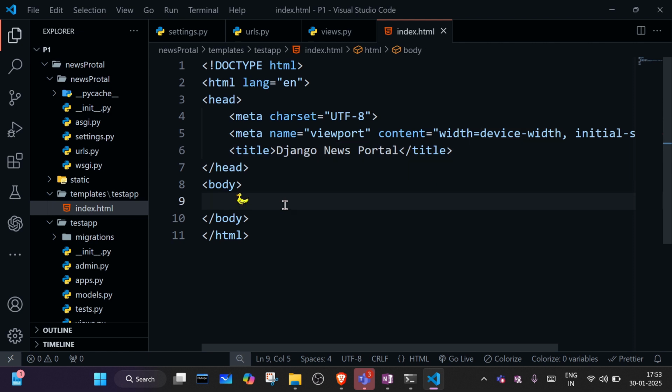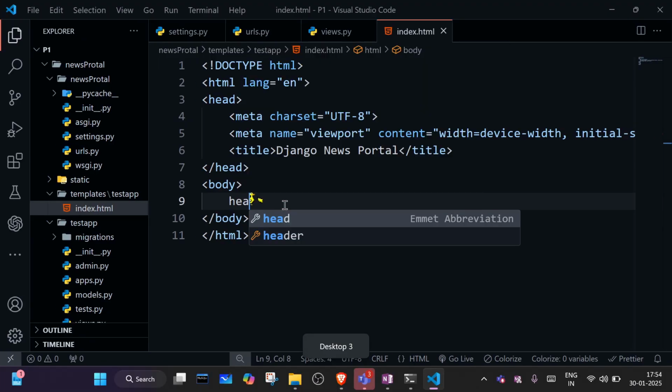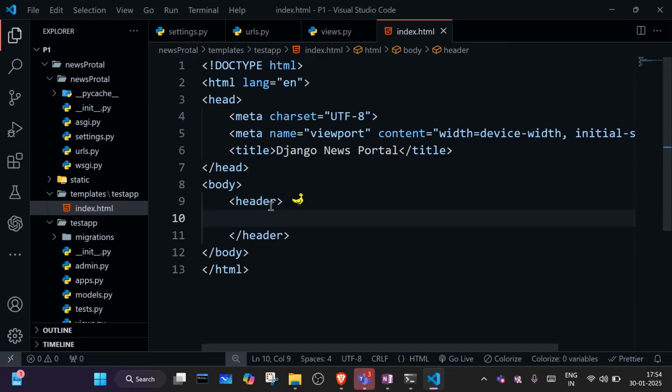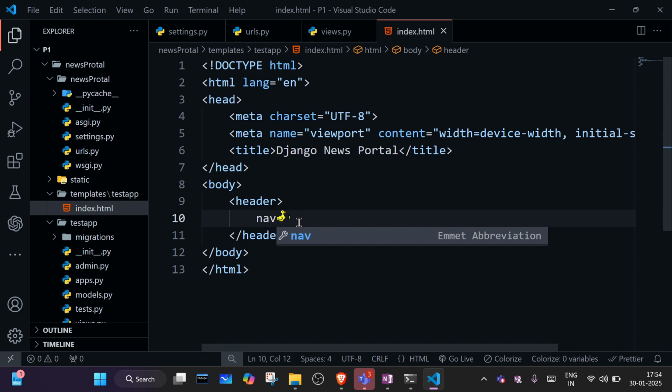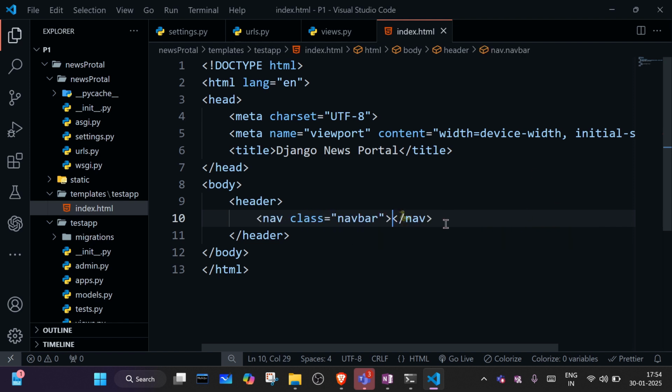And here I will create one header. I'm using the HTML5 header tag. Here I'll create one nav, which will have the class navbar. For this navbar I will write some CSS style through this class.